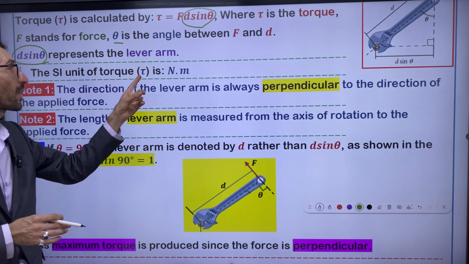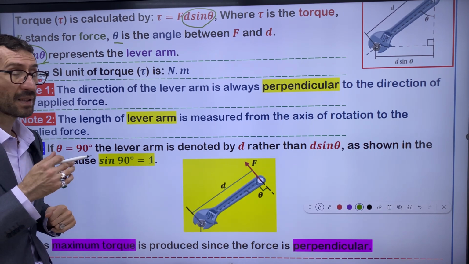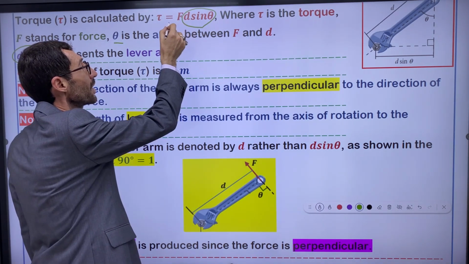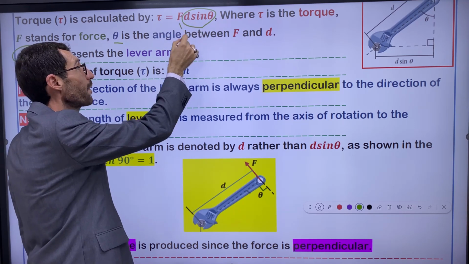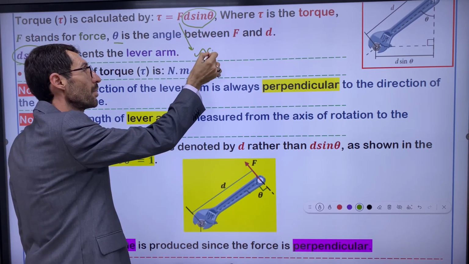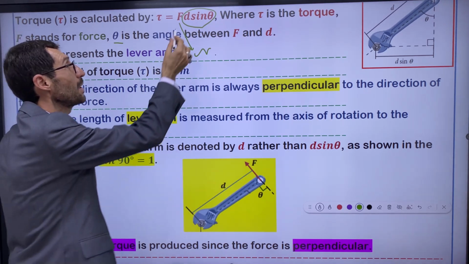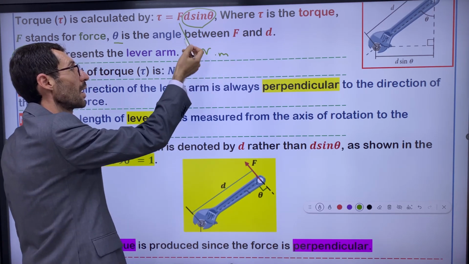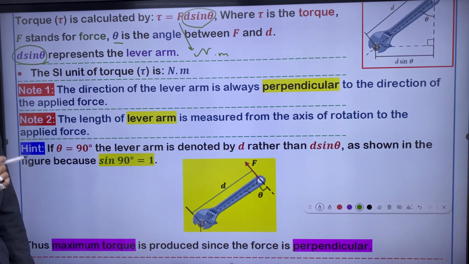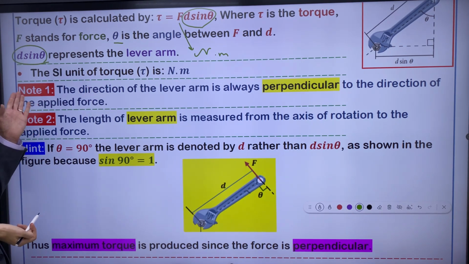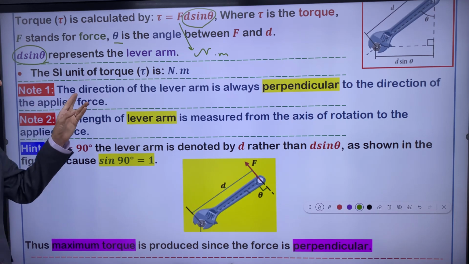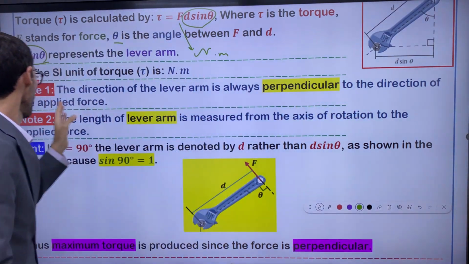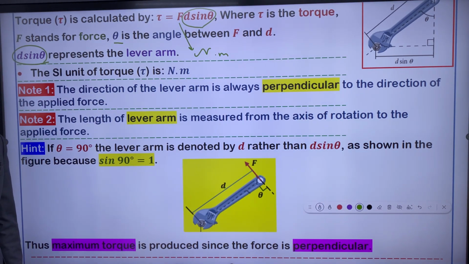The SI unit of torque is Newton meter. Let me derive it for you. Tau is equal to Fd sine theta. F is measured in Newton, and d means distance, measured in meter. So Newton meter is the unit of torque. Note number one: the direction of the lever arm is always perpendicular to the direction of applied force.